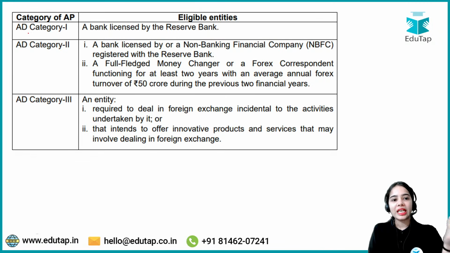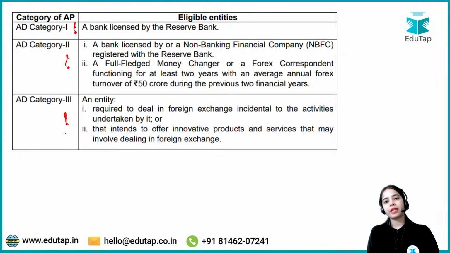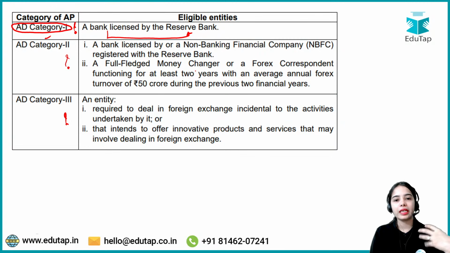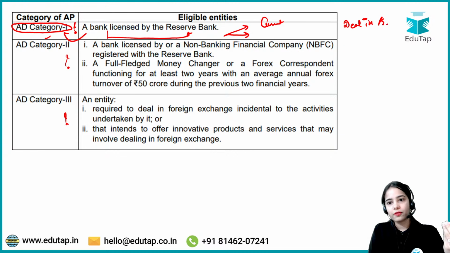Now, which entities can become authorized dealer category 1, which can become category 2, and which can become category 3, that is what we have to understand. So authorized dealer category 1: a bank licensed by the RBI can work as authorized dealer category 1. As I've told you, authorized dealer category 1 can deal in foreign exchange for current account transactions.